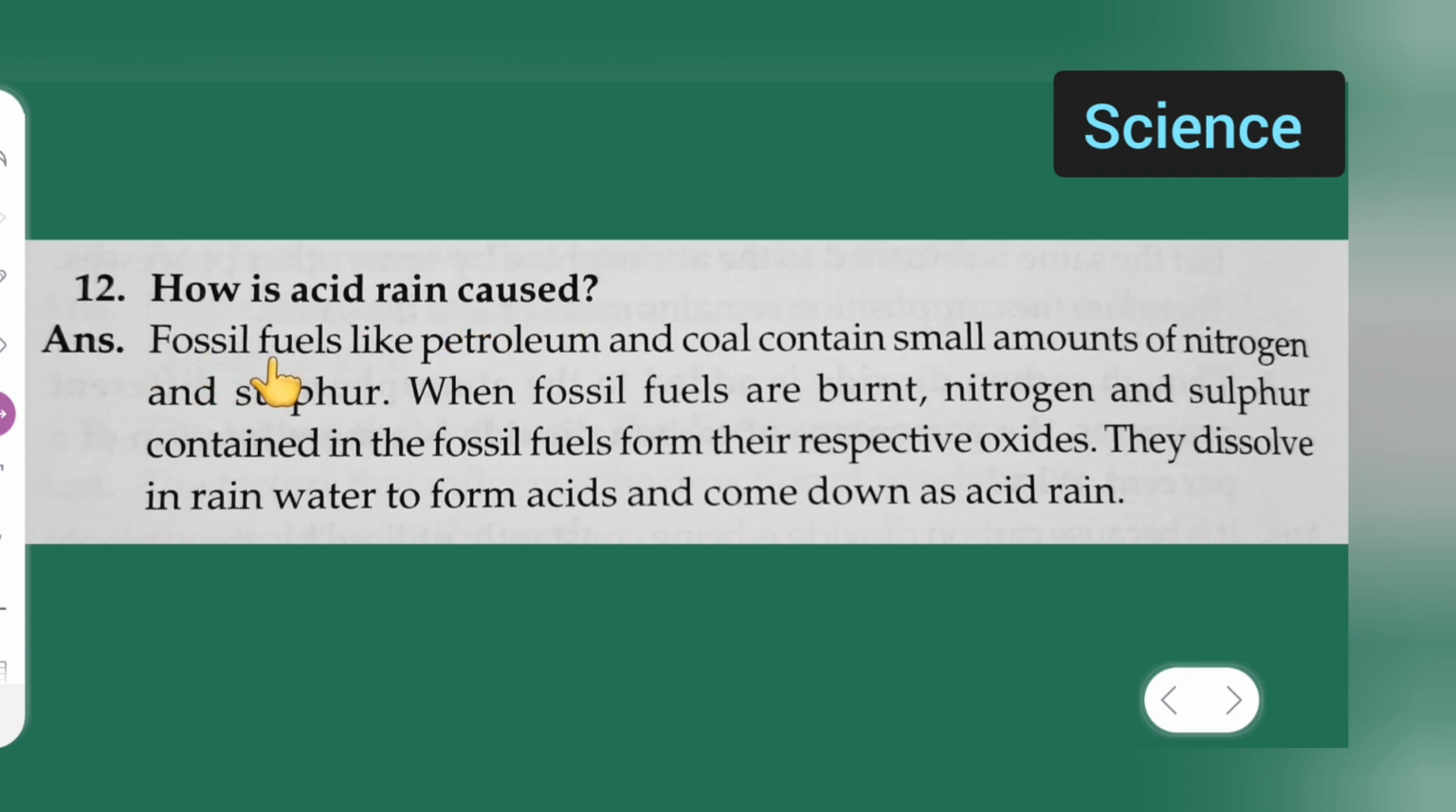Fossil fuels like petroleum and coal contain a small amount of nitrogen and sulfur. When fossil fuels are burnt, the nitrogen and sulfur contained in the fossil fuel form their respective oxides. They dissolve in rainwater to form acids and come down as acid rain.